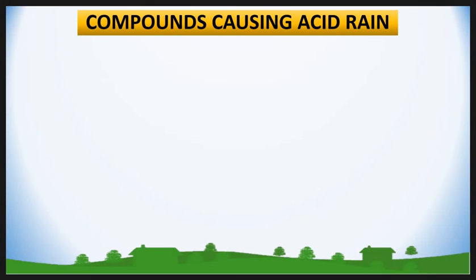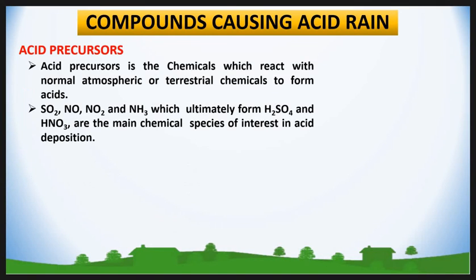Let's look at which are the compounds causing acid rain. What are acid precursors? Acid precursors are chemicals which react with the normal atmosphere or terrestrial chemicals to form acid, such as SO2, NO, NO2 and NH3, which ultimately form H2SO4 and HNO3, the main chemical species of interest in acid deposition.